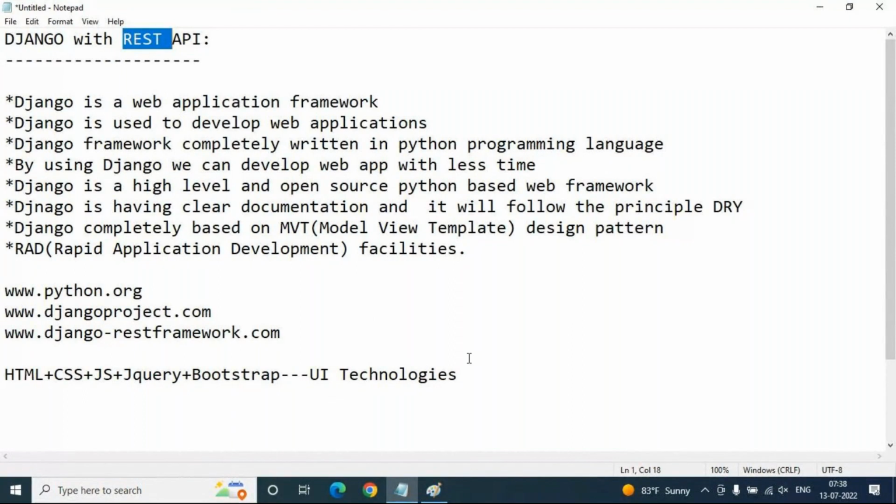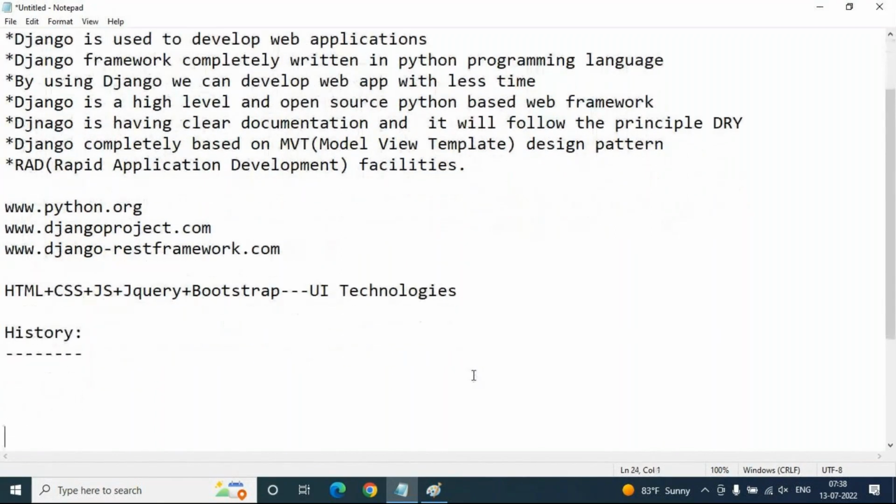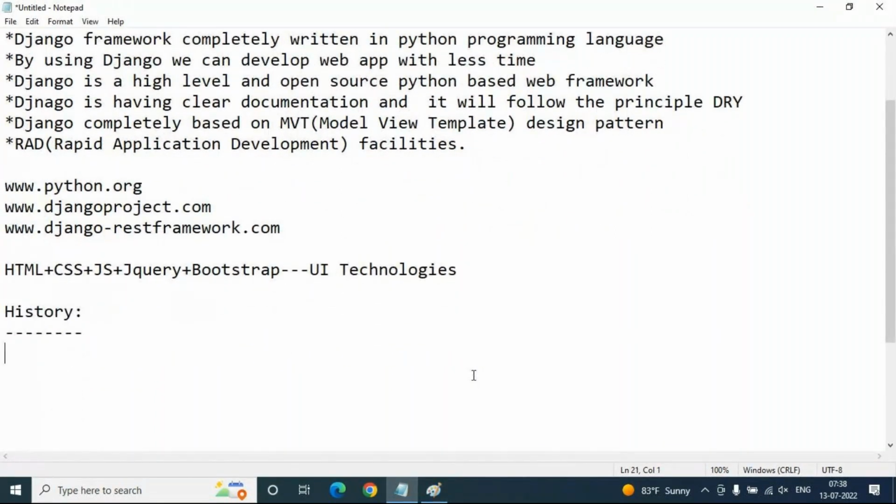Now I'm going to discuss a small history of Django: why it is called Django, and who implemented Django, who are the original authors of Django.